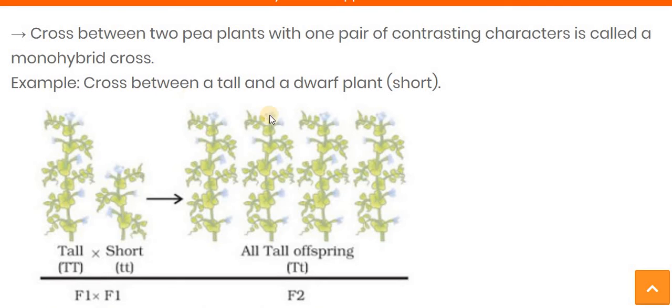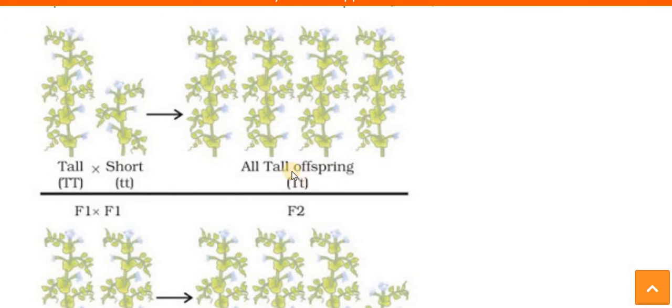He crossed a tall and a dwarf, meaning short, plant, taking pure genetically tall plants and pure genetically short plants. In the F1 generation he got all tall plants, and the genotype of this plant is capital T and small t. Due to the dominance of capital T, the small t becomes recessive and cannot express its character. So we got all the plants tall.